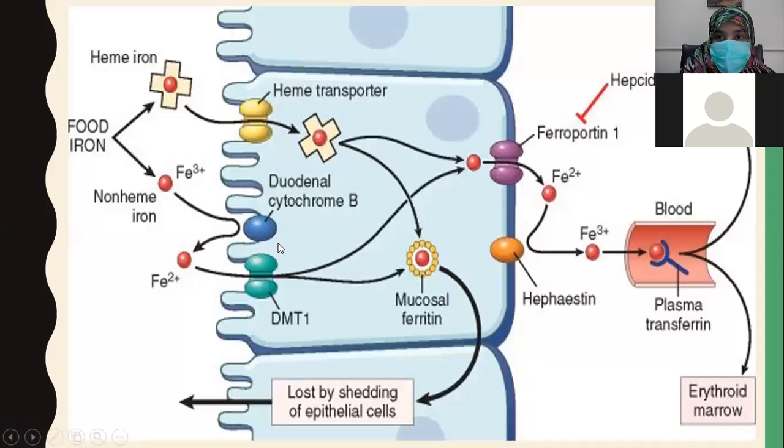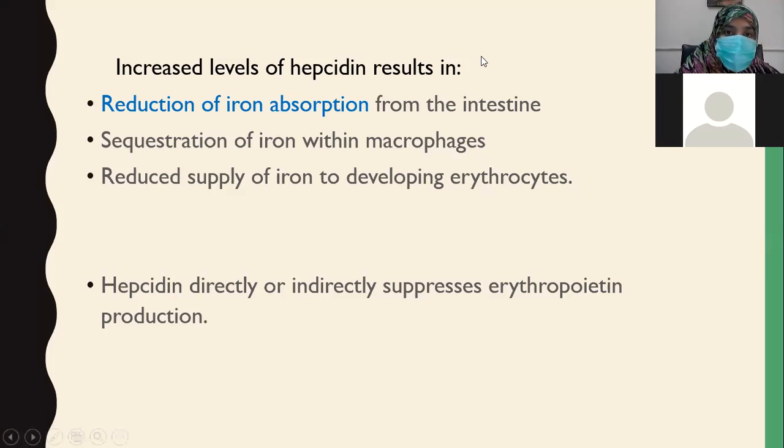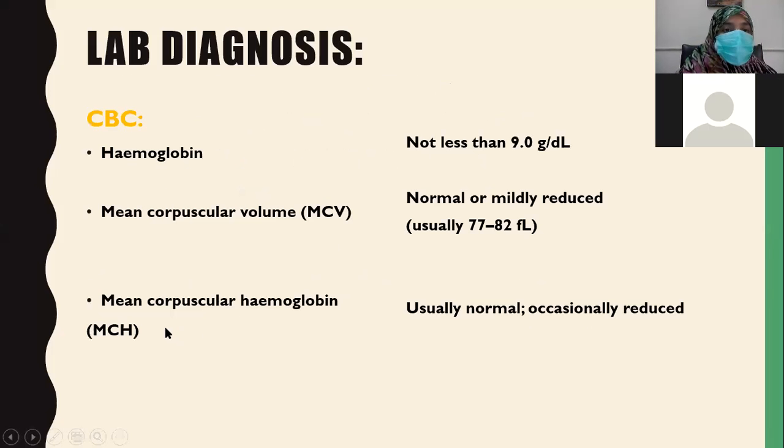So we have already discussed this picture. This is actually what happens in inflammation. Hepcidin is released from the liver, and hepcidin inhibits ferroportin. Better remember ferroportin, this transporter, and this leads to decreased iron absorption. Increased levels of hepcidin result in reduction of iron absorption from the intestine, sequestration of iron within macrophages, and reduced supply of iron to developing erythrocytes. Although the iron is present in stores, it cannot be utilized by developing erythrocytes. Hepcidin directly or indirectly suppresses erythropoietin production. So erythropoietin production is also decreased.